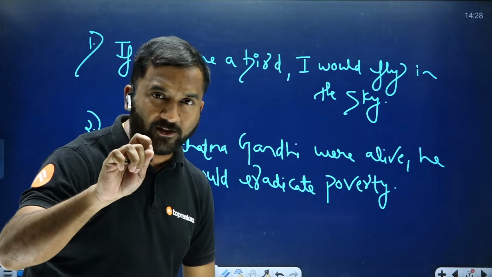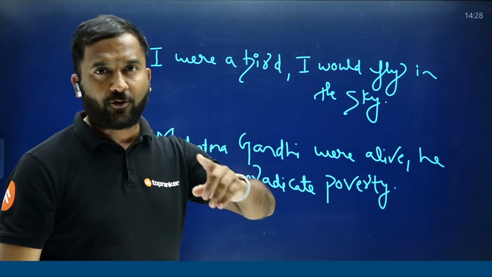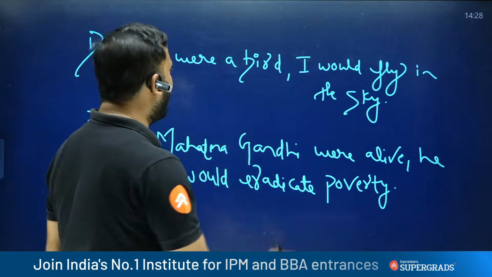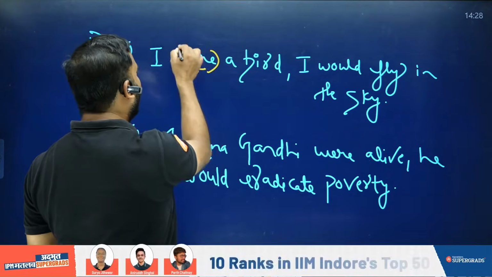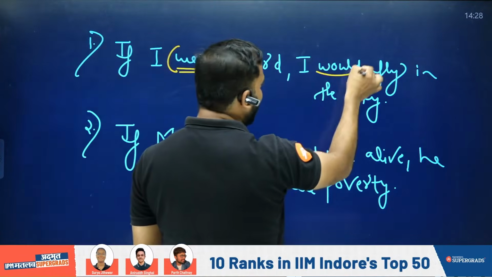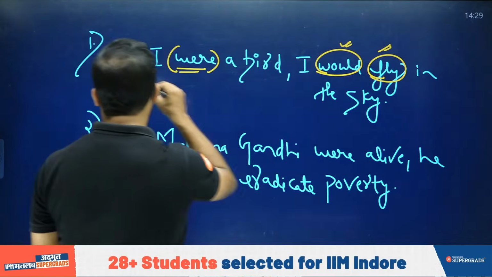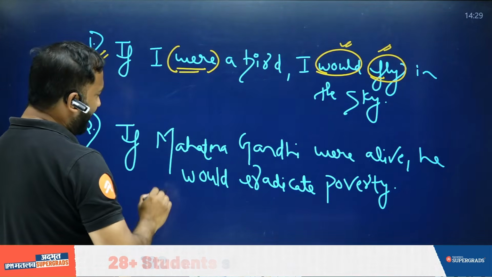keep in mind, students, is the combination of were, would, and V1. Were, would, and V1, students. So irrespective of what your subject is, the structure that you follow should be were, would, and V1, students. ये structure follow हो रहा है, that means the sentence is grammatically correct.